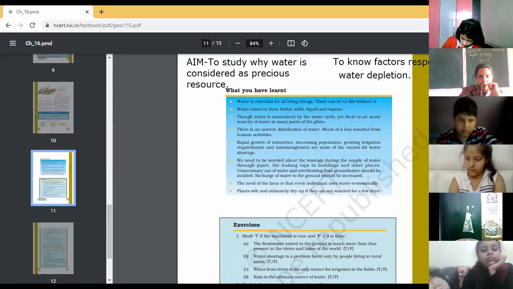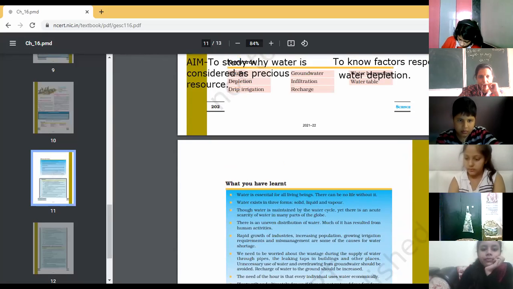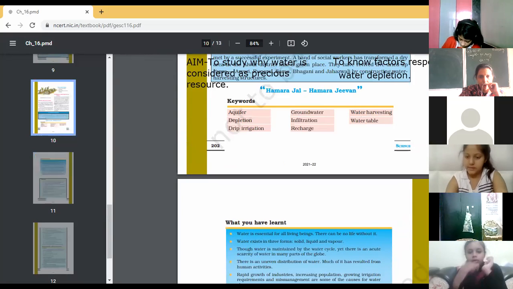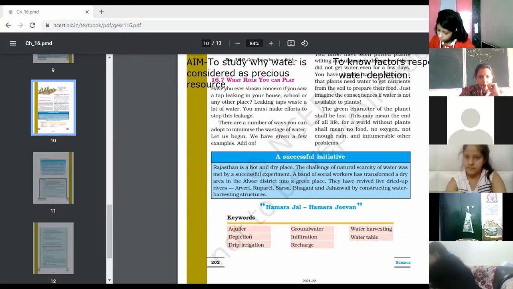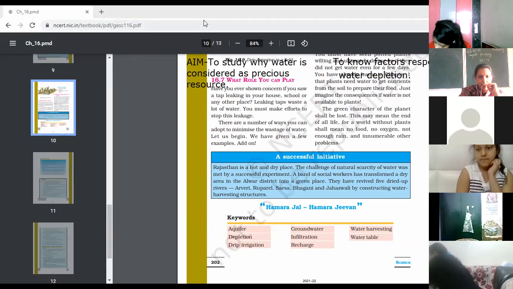Children, giving you some time, kindly find out these misunderstood words: aquifer, depletion, drip irrigation, groundwater, infiltration, recharge, water harvesting, and water table. Kindly find out these terms quickly.